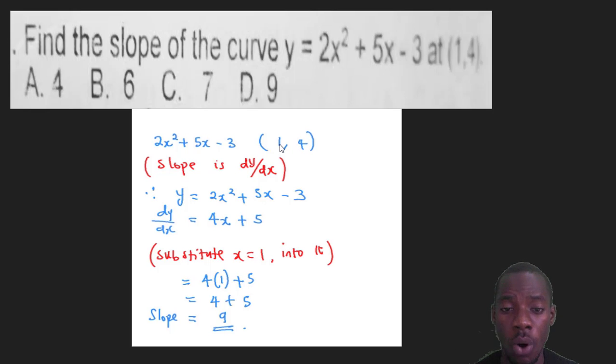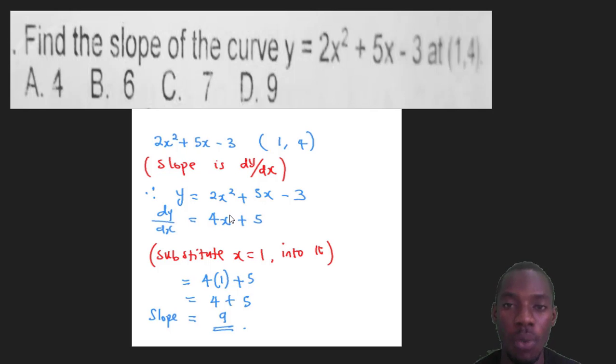So when x is 1 and y is 4, now what I'm going to do? First thing is to differentiate it. Slope is dy dx. Dy dx means differentiation. So that means I'm going to differentiate this thing now. Now this is the question: y equals 2x squared plus 5x minus 3, right? Now what's the general law of differentiation? Minus the power. That's it. Now this power 2 will come to the front. It will become 2 times 2. That's 4x. Then 2 minus 1 is 1 raised to power 1.